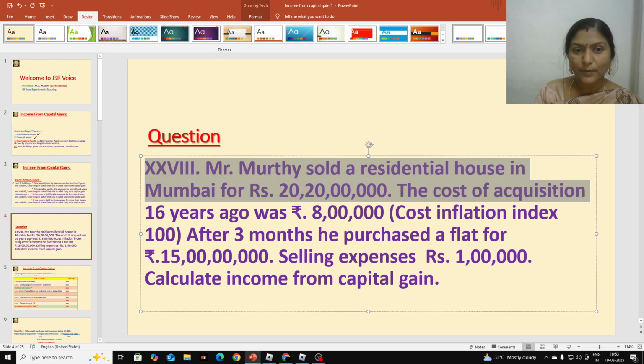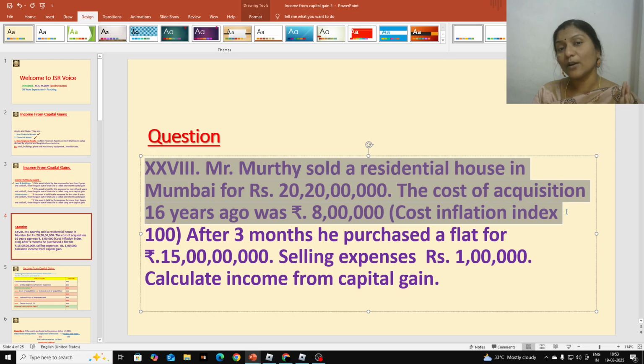He sold the house for 20 crores 20 lakhs. Selling price is 20 crores 20 lakhs. That is known as consideration received. And the cost of acquisition 16 years ago was 8 lakhs. So he purchased that residential house 16 years ago. The 2 years period will be taken into account. He used that house for more than 2 years and he is selling it off, so we can treat it as a long term capital asset.